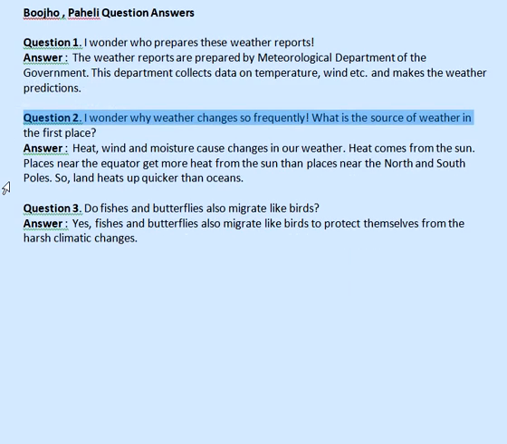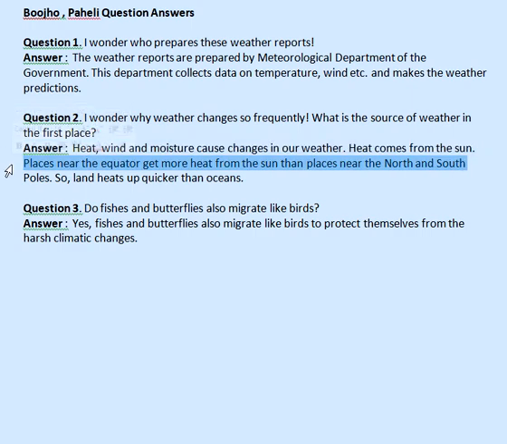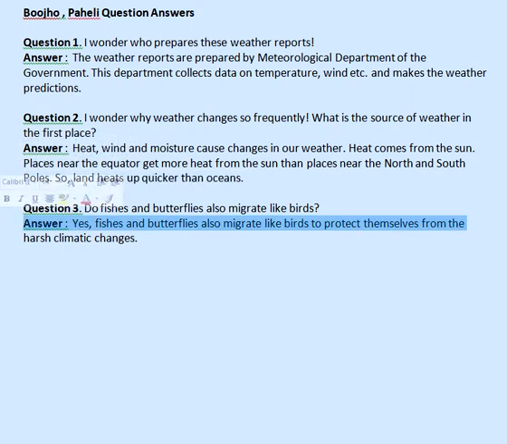Question 2. I wonder why weather changes so frequently. What is the source of weather in the first place? Answer: heat, wind and moisture cause changes in our weather. Heat comes from the sun. Places near the equator get more heat from the sun than places near the north and south poles. So, land heats up quicker than oceans. Question 3. Do fishes and butterflies also migrate like birds? Answer: yes, fishes and butterflies also migrate like birds to protect themselves from the harsh climatic changes.